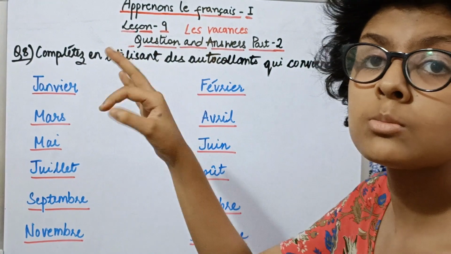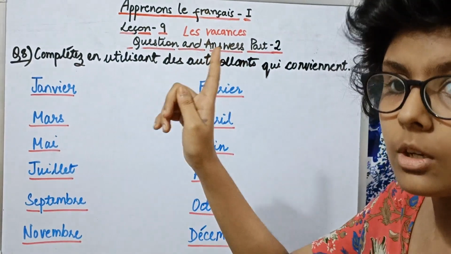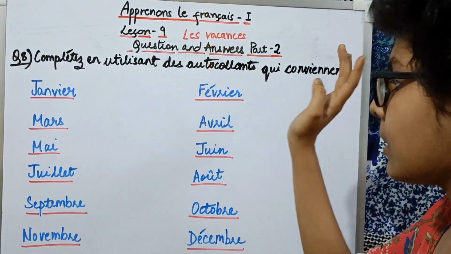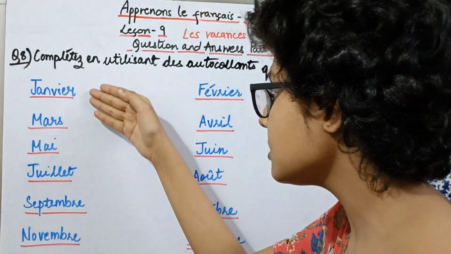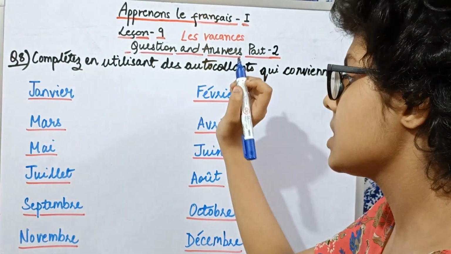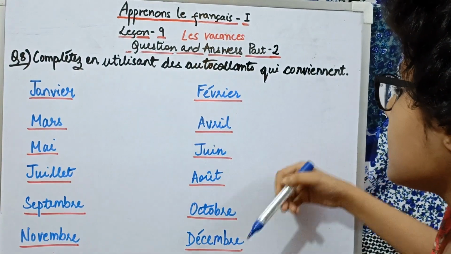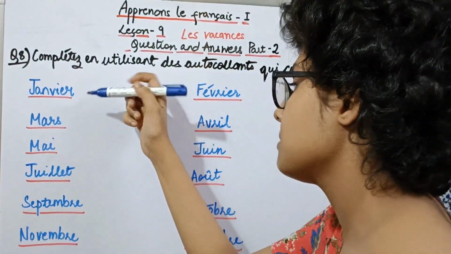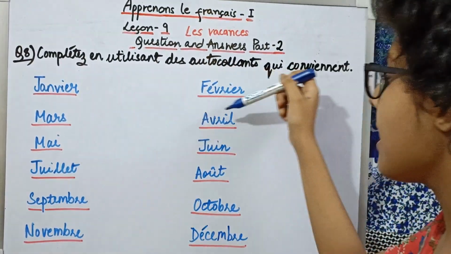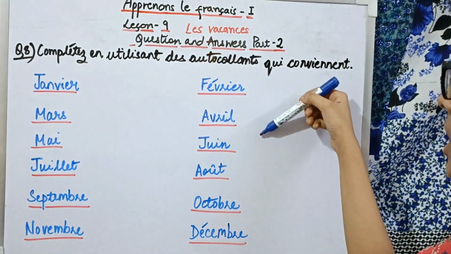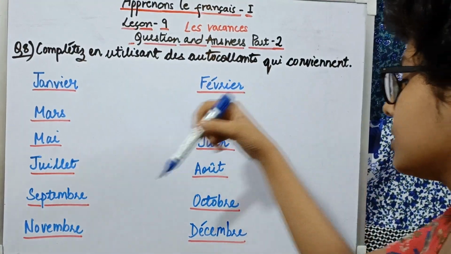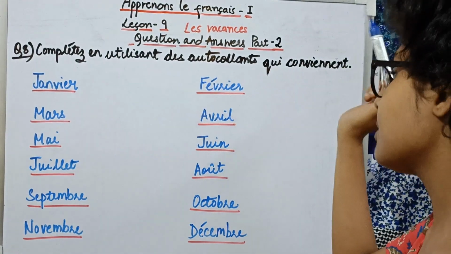Do you remember Les Mois de l'année? It is given in your book, on the second page of lesson number 9, that is Les Vacances. In this, with the months in French and English, the festivals were also given under them. So let me tell you the names of the months and then we'll end this session. Janvier, Février, Mars, Avril, Mai, Juin, Juillet, Août, Septembre, Octobre, Novembre and Décembre.